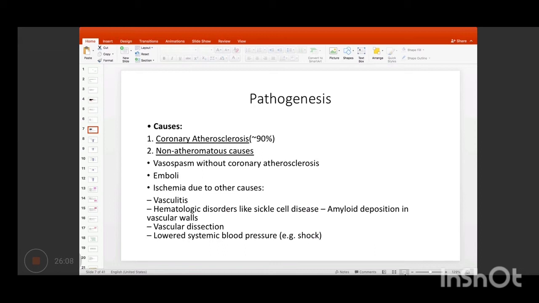Initially the plaque was there, and already the lumen was smaller in size than normal. But after that, further thrombus formation occurs on top of that, leading to complete occlusion of the lumen. Complete occlusion will lead to ischemia and necrosis. Apart from that, we can also have hemorrhage in the central core of the plaque, which will again cause an increase in the plaque size and occlusion of the lumen.